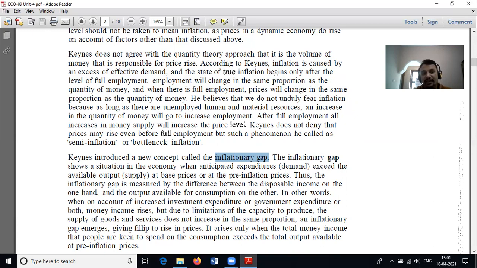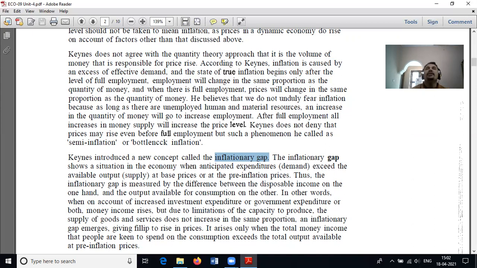That means the anticipated demand exceeds the available supply.